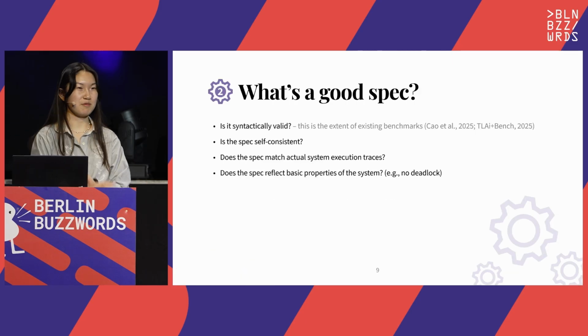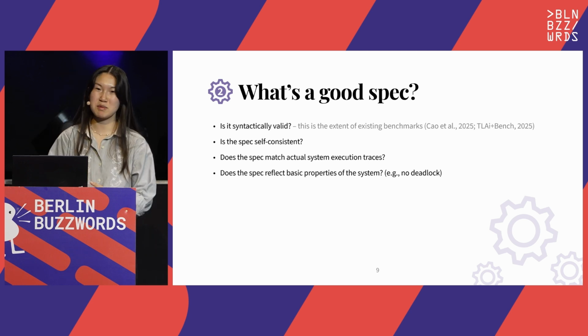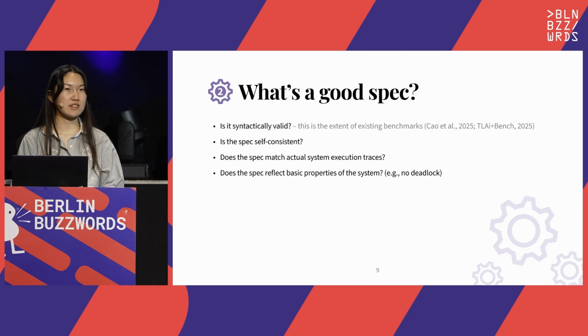So we have a plan. We want our LLMs, we've got to get them to generate our specs, but to get them to generate specs, we need to prompt them. And to prompt them, we need to know what we want. This brings us to the question of what makes a good spec.